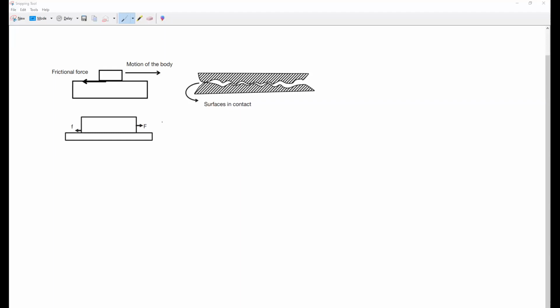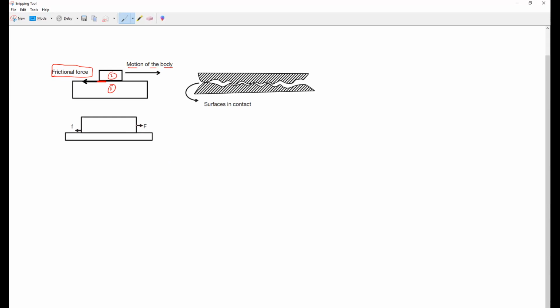See that. If you notice, this is one surface, let me take surface one, and this is another surface. Now, one surface is trying to pass over the other surface. So that is the motion of the body in forward direction. Then between the surfaces, there is a force which is always opposing the relative motion. That is the force we used to call frictional force. Understand that?